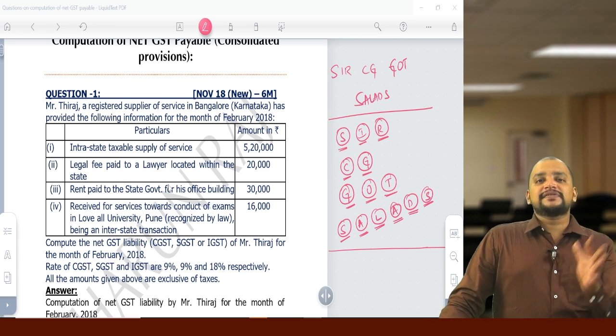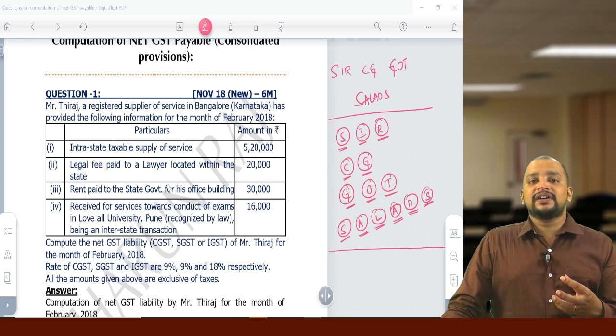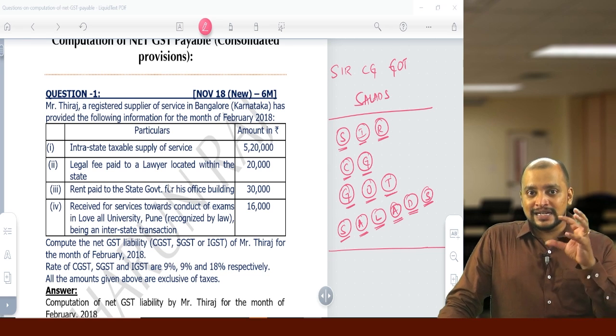So this is the list of services which are covered under RCM where liability to pay GST is on the recipient.